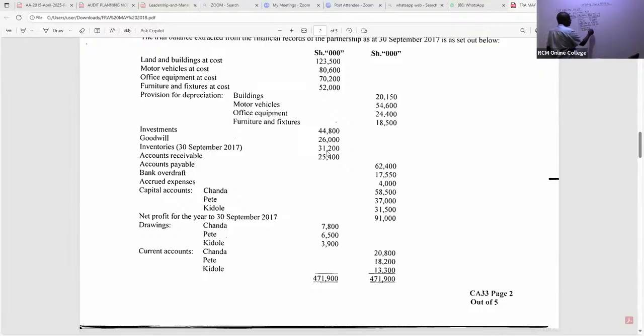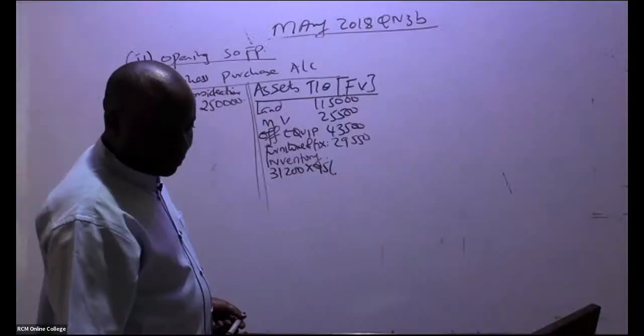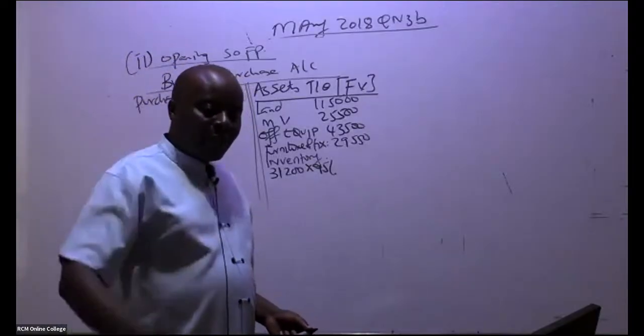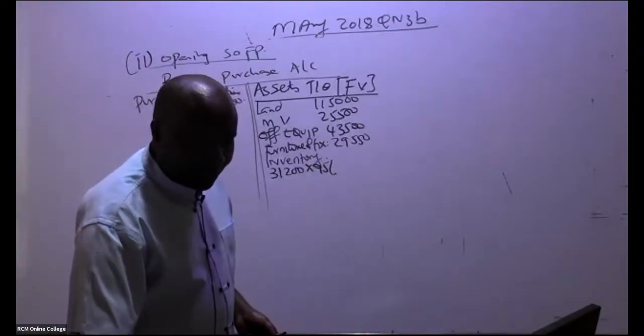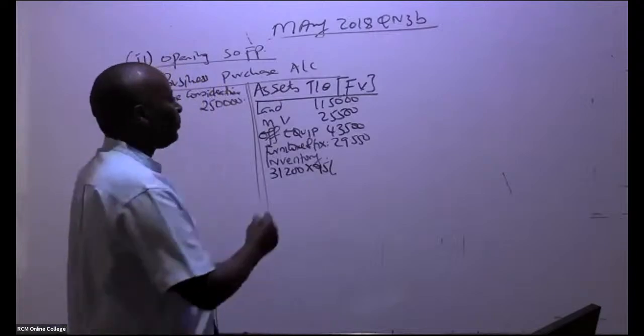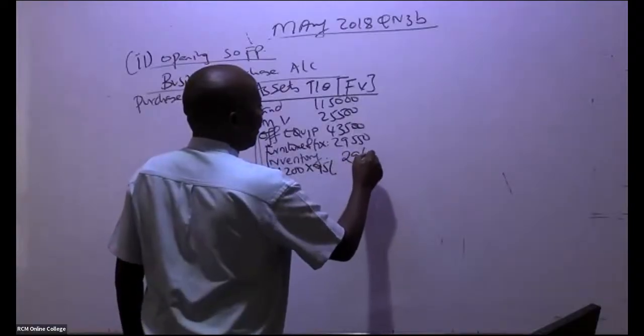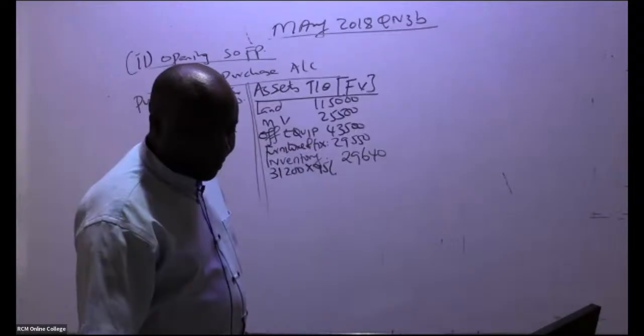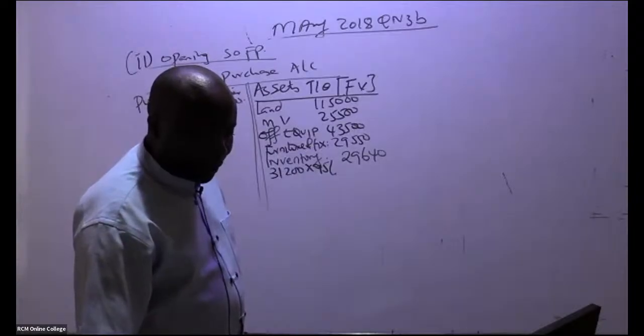That will be the same as multiplying by 95%. So remember, inventory is less 5%. That gives 29,640. Do we have any other item? Oh yes, we do.